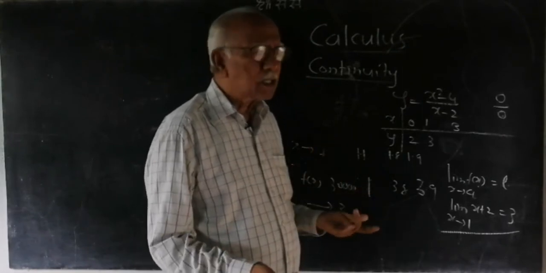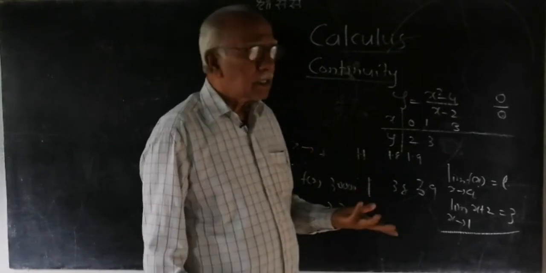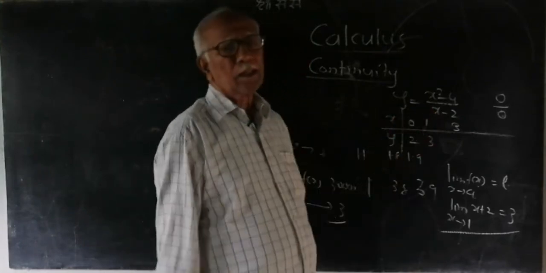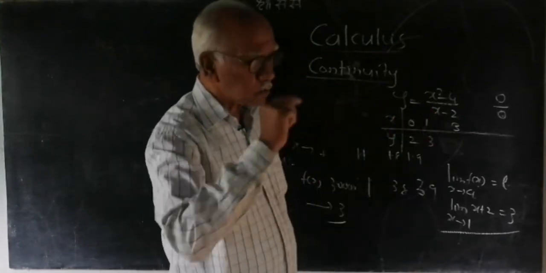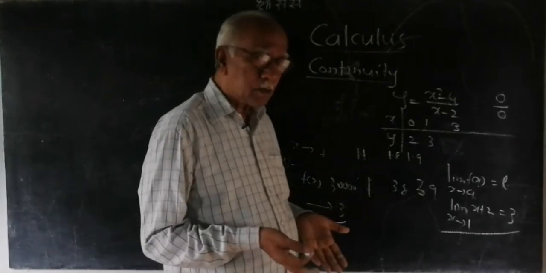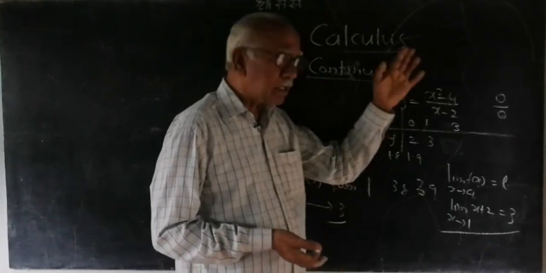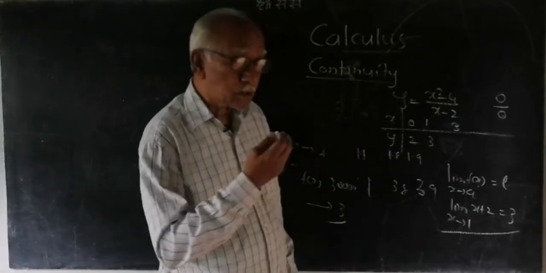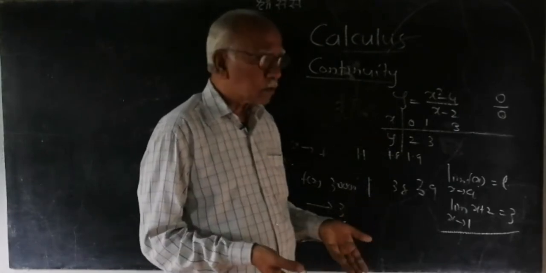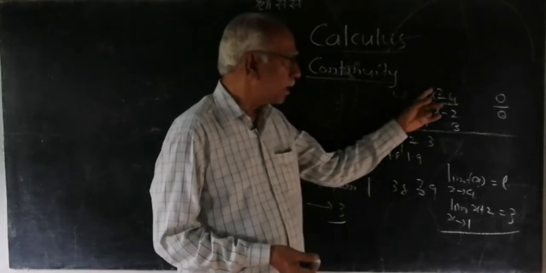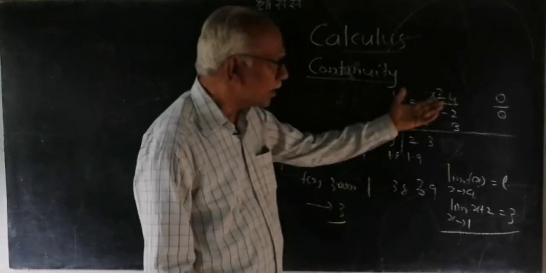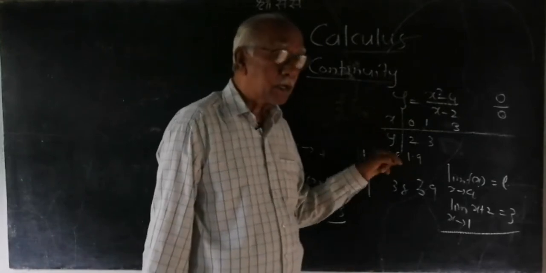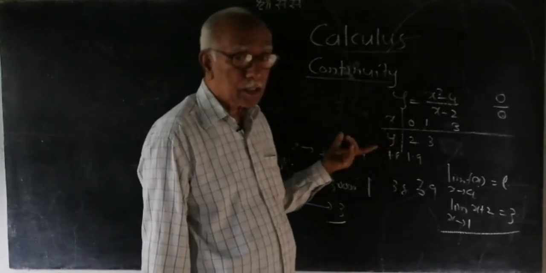But what do we say with respect to limit? In case of limit, we will not take x equal to 2 only, but x tends to 2, which means x will never be equal to 2. So we can find the limit of this particular function, because x tends to 2, x will never be equal to 2. So when x is not equal to 2, it can never be 0 by 0. So we will have a limit even though the point is a point of discontinuity.